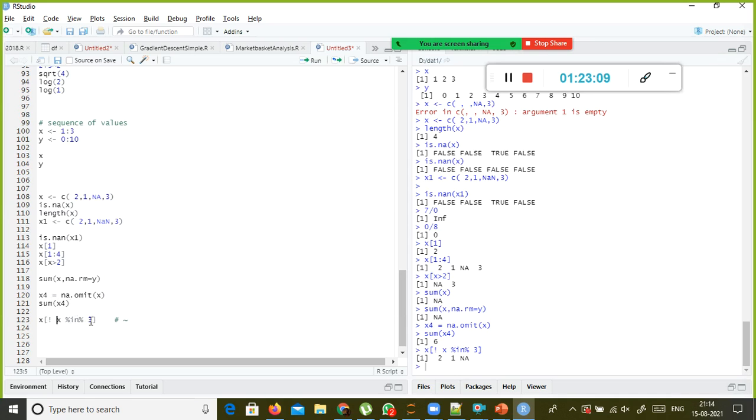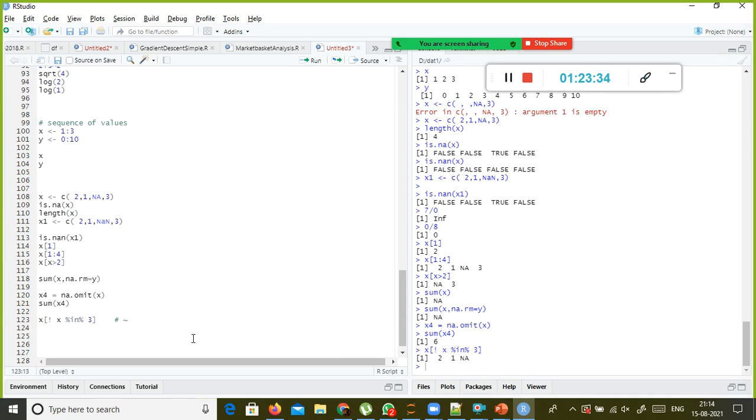If this variable has this value, then it will return true. Not true means false, so it will filter only the true values, 2 1 a. So you can exclude the values this way also.